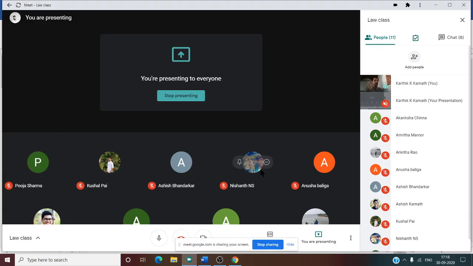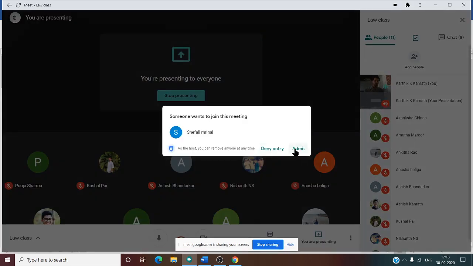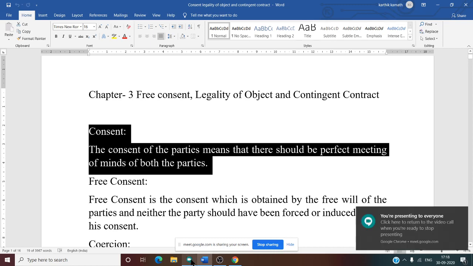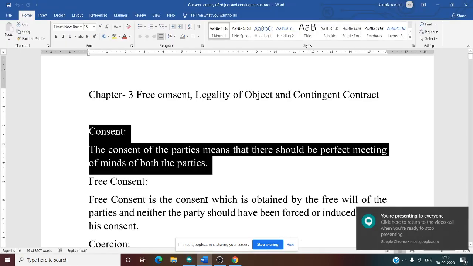That means two parties, suppose there is A and B, so there are two parties to the contract. They should agree upon the same thing in the same sense. If there is any one subject matter, both the parties should agree on that subject matter, and both should agree either to buy or to sell the particular thing. So that is the meaning of consent of the party. Meeting of mind means both the parties should be on the same page. So it is now very clear what is meant by consent.